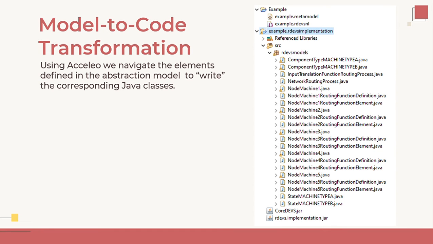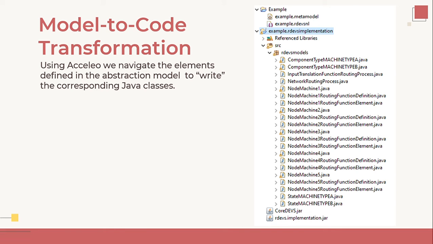If we continue the example I showed before, we're going to see the model-to-code transformation. Using Acceleo, which is a template-based technology that allows the creation of code generators from any data source available in EMF format, what we do is navigate the elements defined in the abstraction model, that is, the instance of the metamodel obtained, to write the corresponding Java classes. So here we can see all the classes that were generated after the validation process.